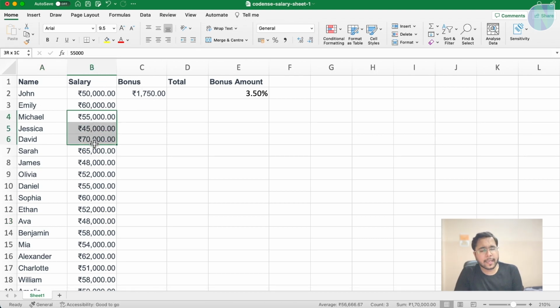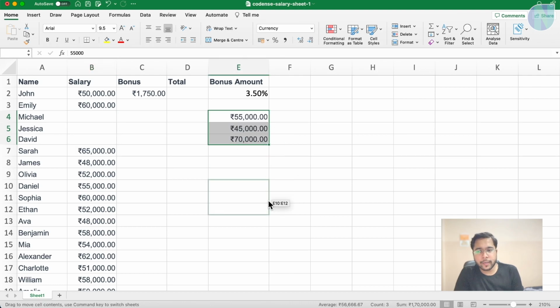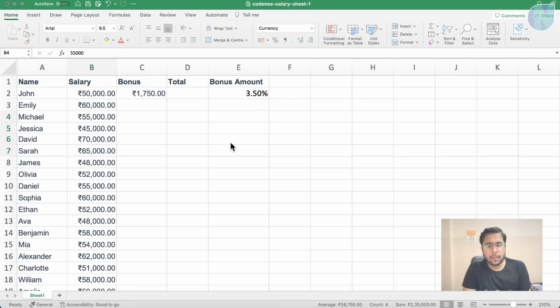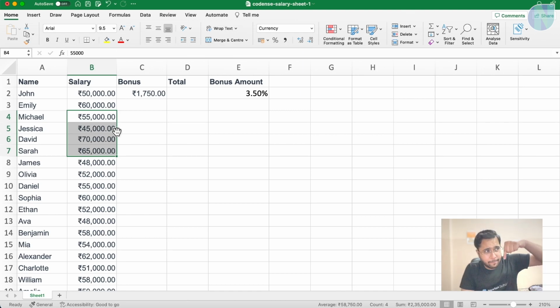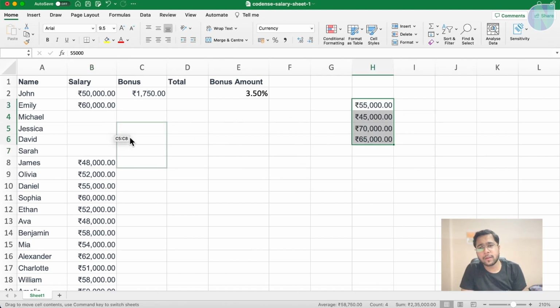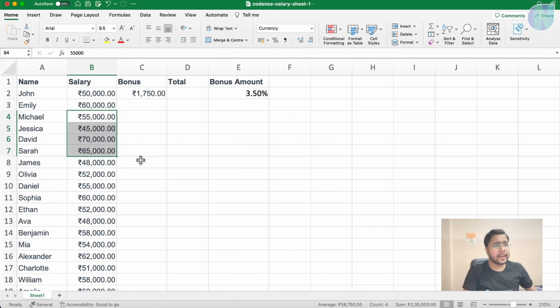If you have some data, select it and take your cursor to the border of this data. There will be a hand cursor, and you can move your data like this anywhere in the sheet. But make sure to put it on the boundary of this cell. Here you can see all the boundaries have this hand icon coming up. So click on this hand icon, keep your mouse pressed down and move it anywhere, and your data will be moved. Try practicing it, write any data and try moving the data. This is about how you can move the data.